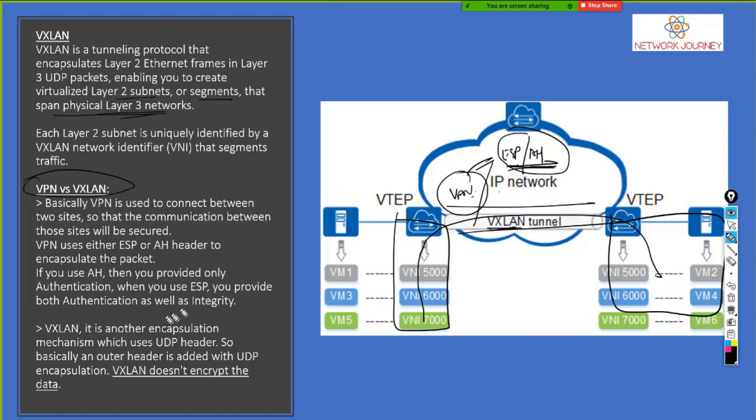But in the case of VXLAN, it's making use of another encapsulation mechanism, which is using a UDP header. Okay, so basically an outer header is added with UDP encapsulation. Okay, VXLAN does not encrypt the data, so don't be confused between your VPNs and VXLAN. They are two different technologies. And yes, VXLAN with respect to SD-Access we discussed. Okay, take VPN out of the whole thing. We don't need VPN in SD-Access.